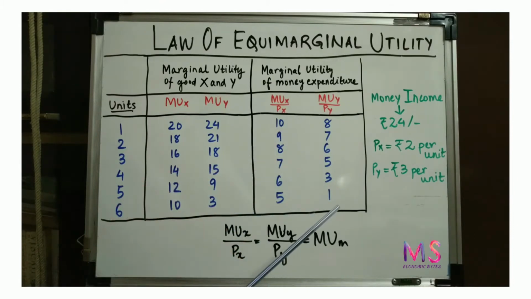Now we have taken that the price of 1 unit of good X is rupees 2, whereas the price of 1 unit of good Y is rupees 3. The money income with the consumer is rupees 24.